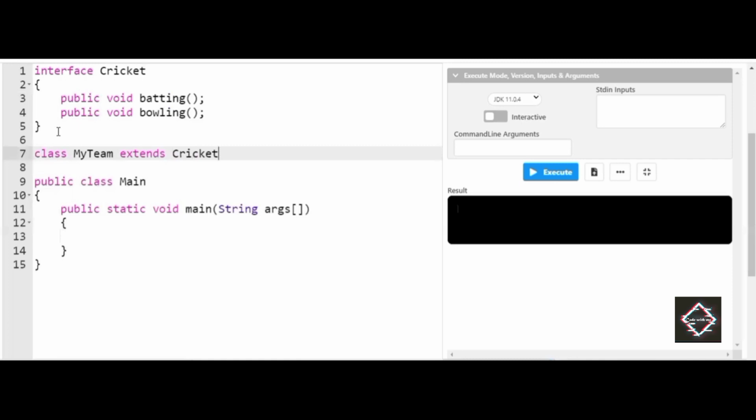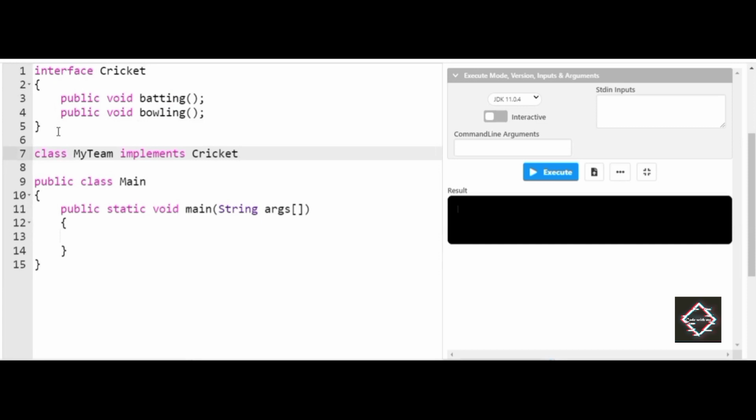What I'm trying to say here is you cannot extend an interface. You heard me correct. You cannot extend an interface, perhaps you have to implement. I'm sorry. Implements Cricket. You can extend a class, but you cannot extend an interface.